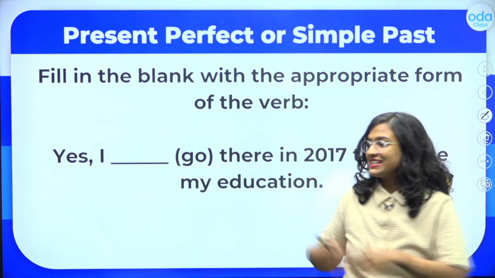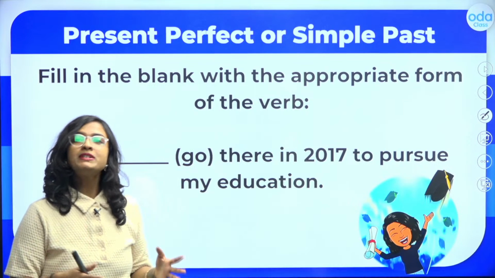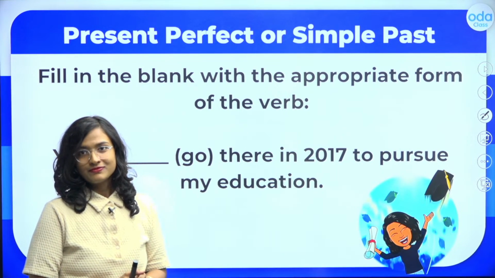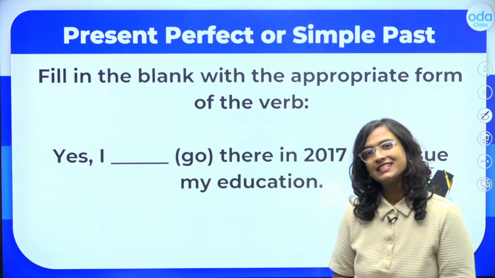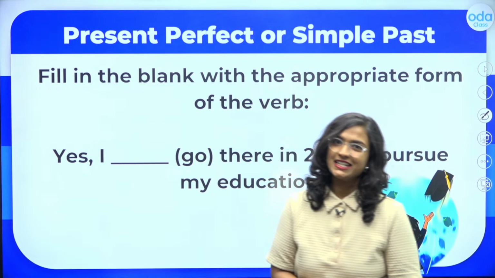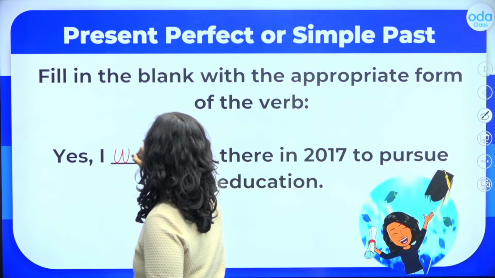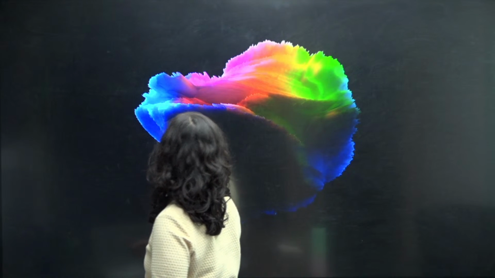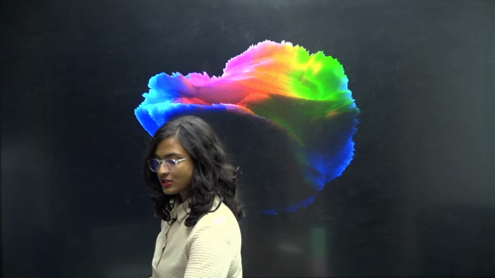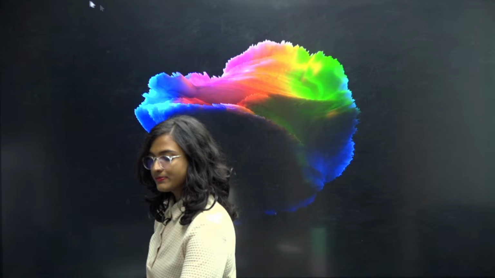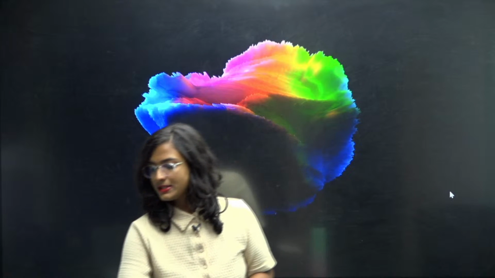And students, do you know what my answer is here? My answer is yes, I blank there in 2017 to pursue my education. Now tell me, students, in this sentence, should I use the simple past tense or should I use the present perfect tense? Yes, I went. Students, here, what am I saying? Yes, I went there. This is an action that has already been completed, right? So that is why, students, here I will need to use the simple past tense.